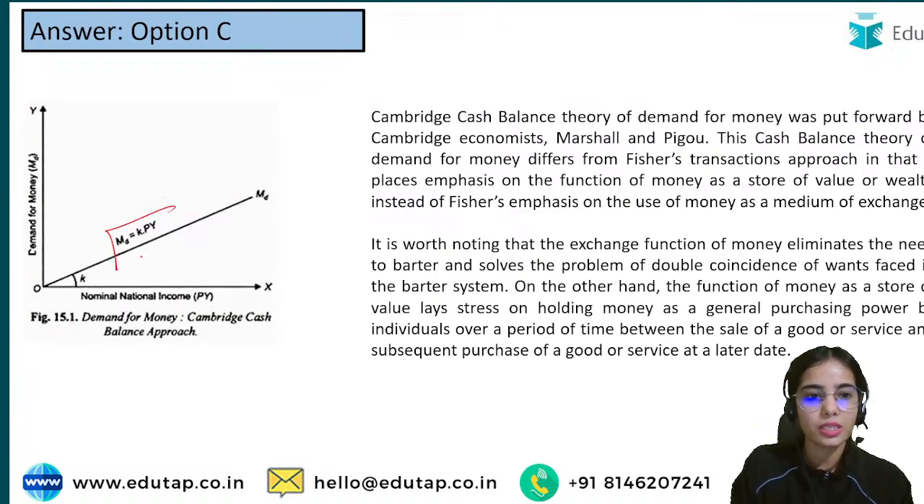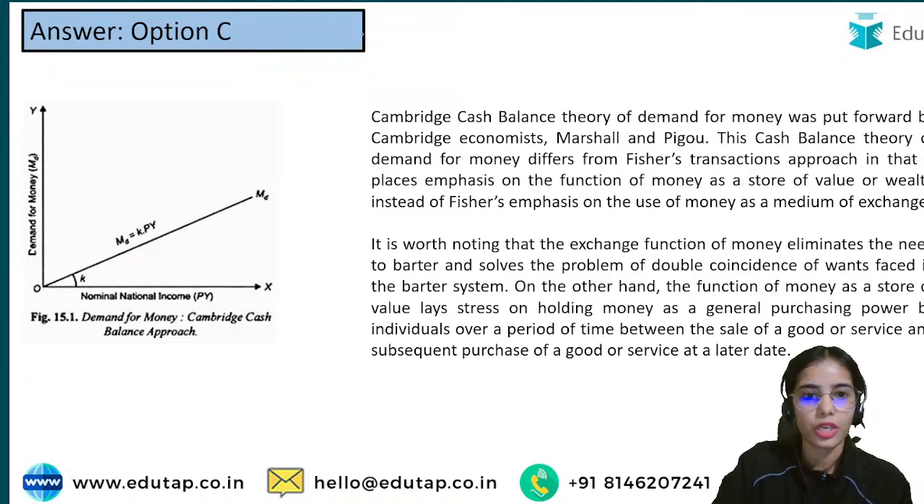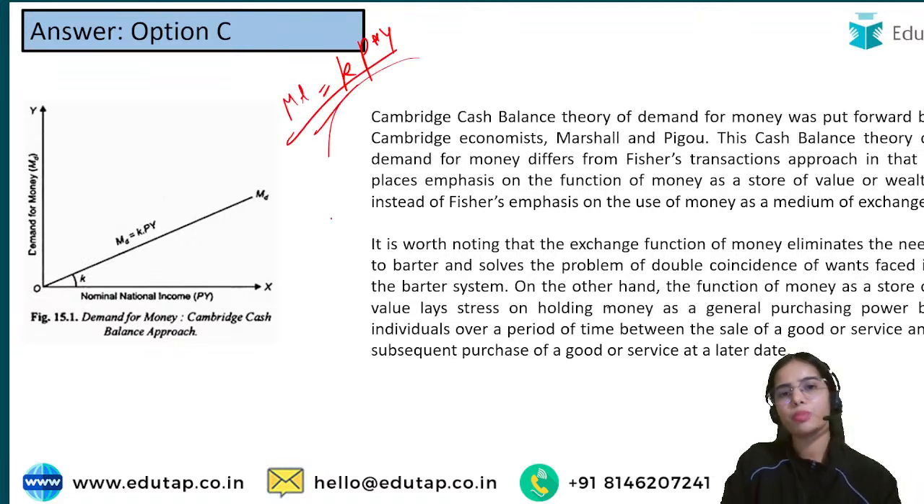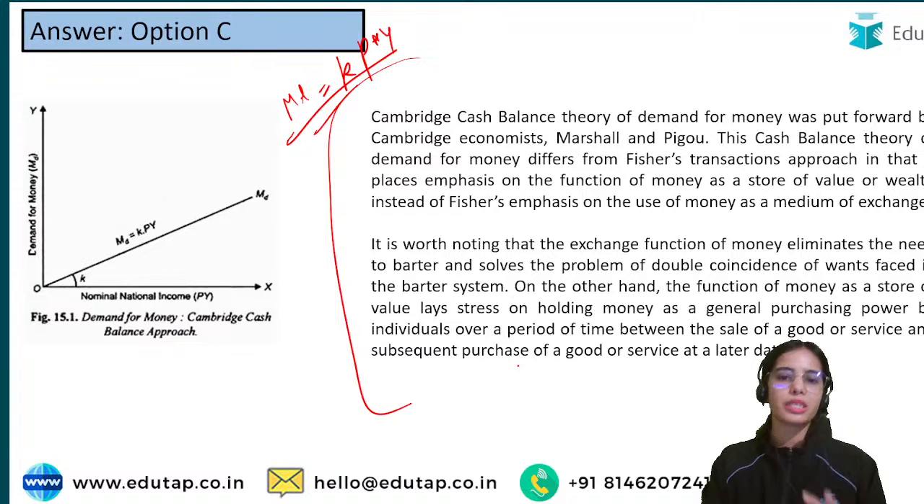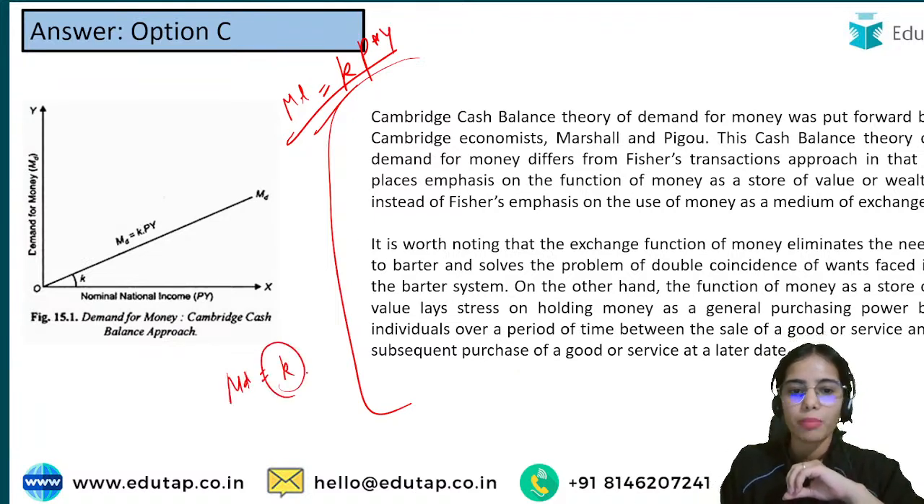So here you can see this is the equation. Your demand for money depends upon K multiplied by your nominal income. Nominal income is price multiplied by real income. So here you can read more about the Cambridge cash balance theory, but the basic idea is that your demand for money depends upon how much money the people want to hold multiplied by the nominal income.